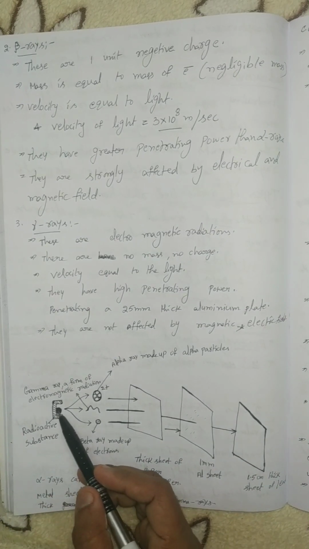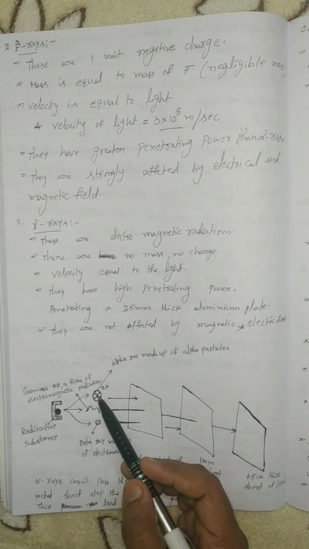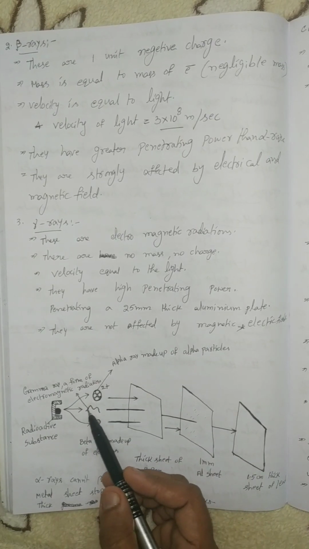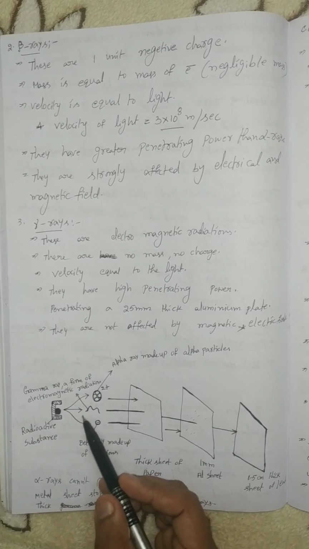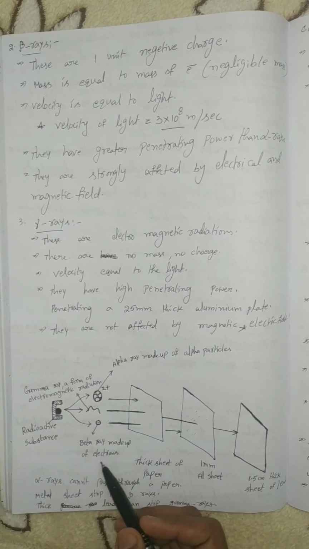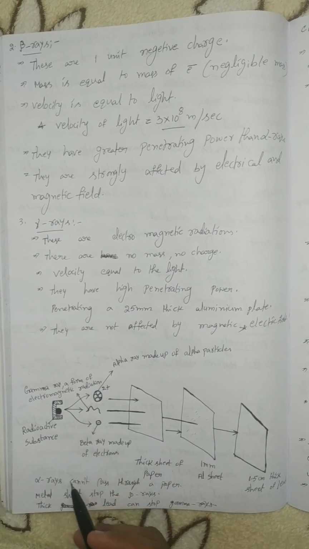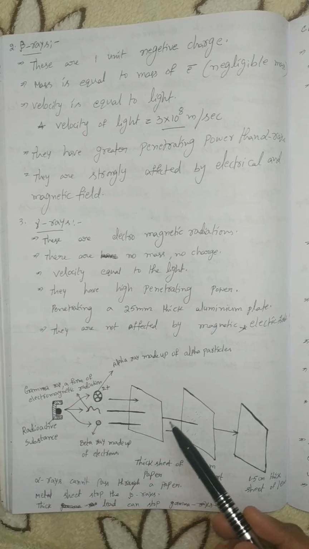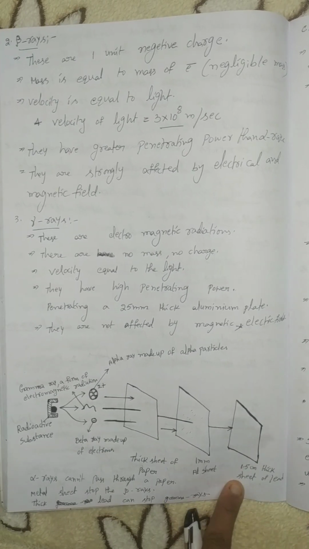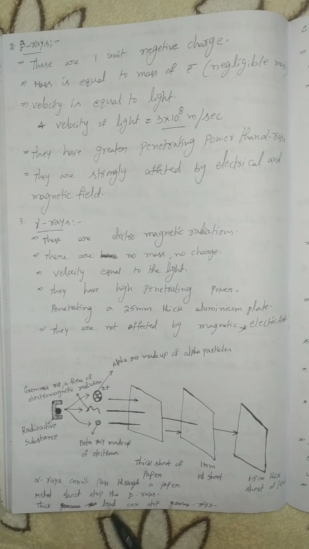Radioactive substance. This is the alpha ray made up of alpha particles. This is the gamma ray, a form of electromagnetic radiation. This is the beta ray made up of electrons. This is the thick sheet of paper. This one is a 1 mm aluminum sheet. This is a 1.5 centimeter thick sheet of lead.